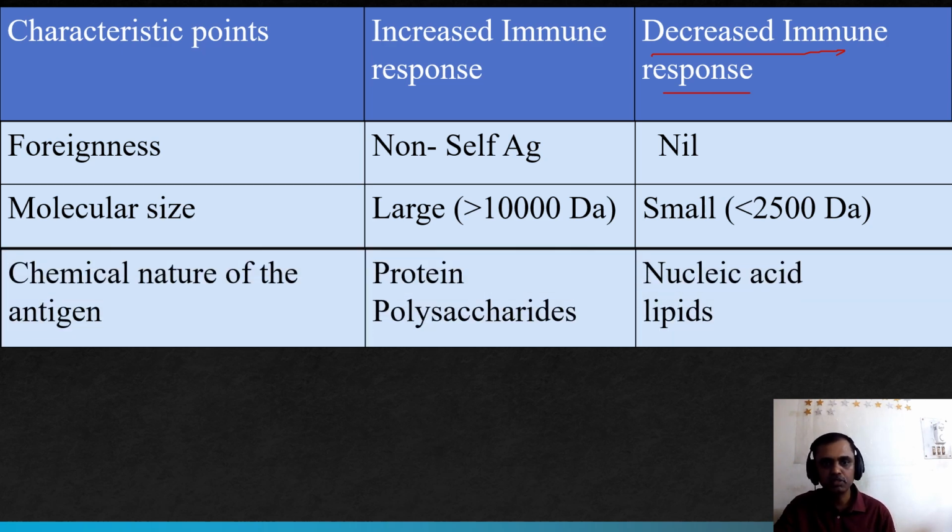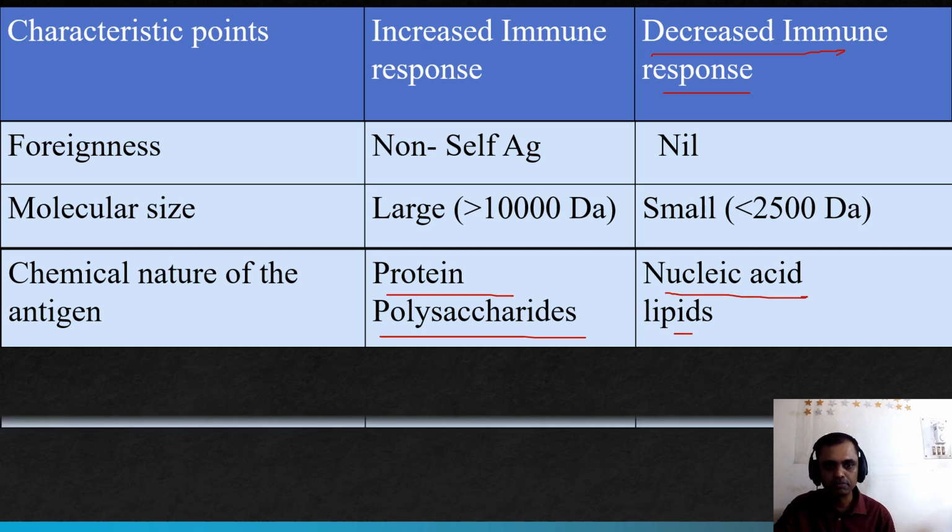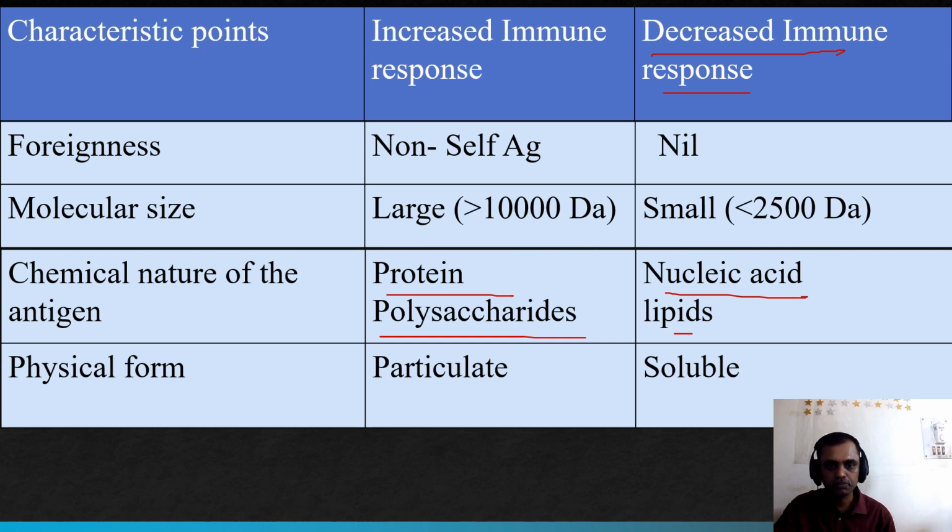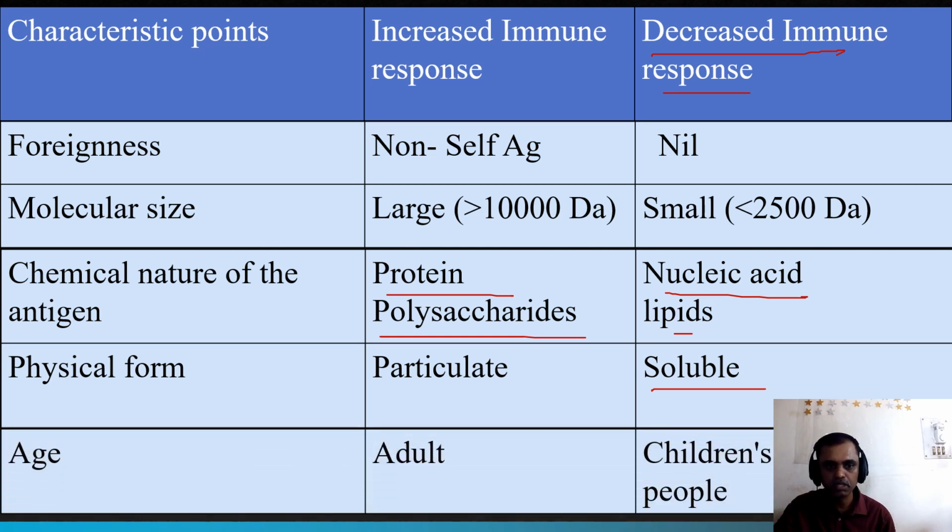Chemical nature of the antigens. Proteins and polysaccharides are more immunogenic than nucleic acids and lipids. In other words, proteins and polysaccharides produce an increased immune response compared to nucleic acids and lipids. Physical form: non-soluble or particulate substances produce an increased immune response, whereas soluble substances produce a decreased immune response. Age group: the adult age group has an increased immune response against disease, whereas extreme ages, children and old age people, have a decreased immune response.